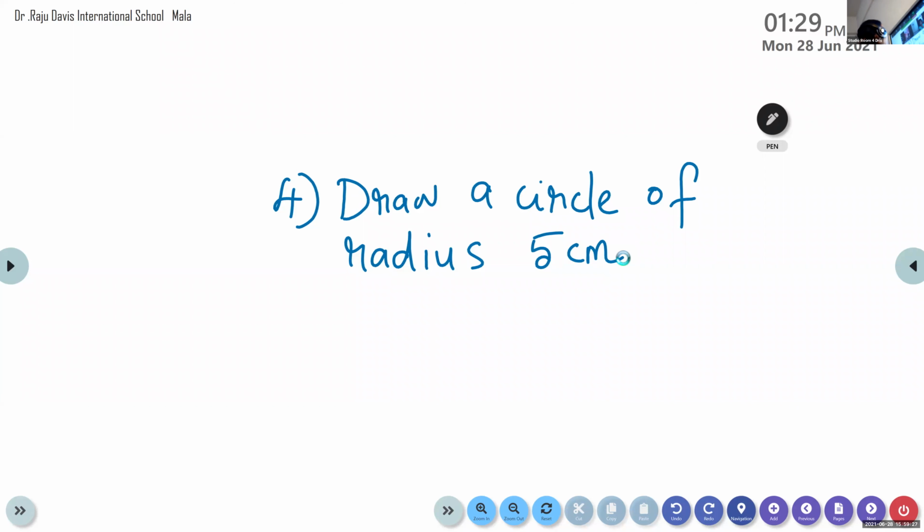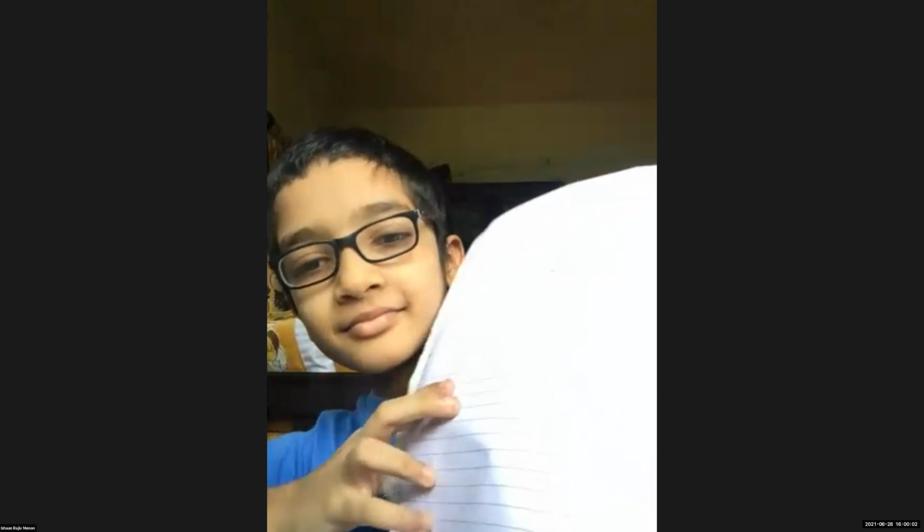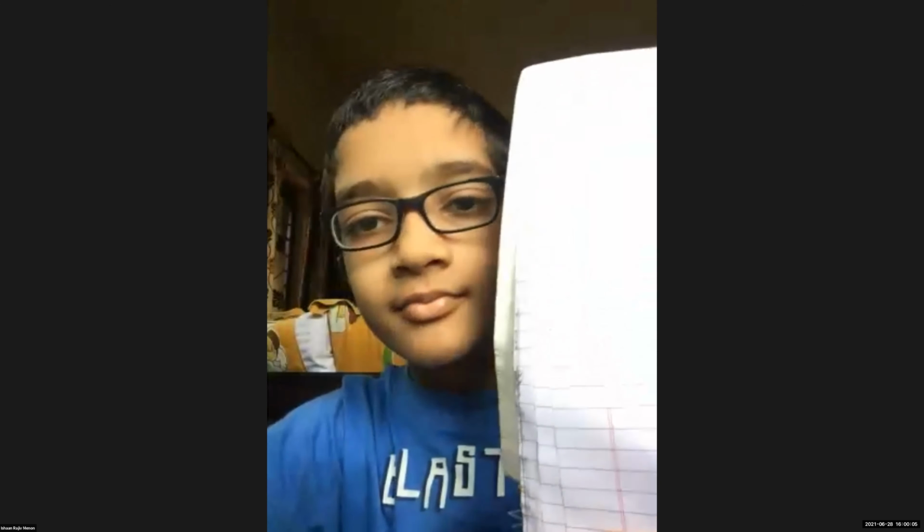Okay, Ishan, can you show me your circle? Where is Ishan showing me? Okay, let me see. I told you to draw only one circle. I didn't tell you to draw the diameter. So, did you measure it using the ruler? Is it 5 centimeters? Yes. 5 centimeters. Okay.